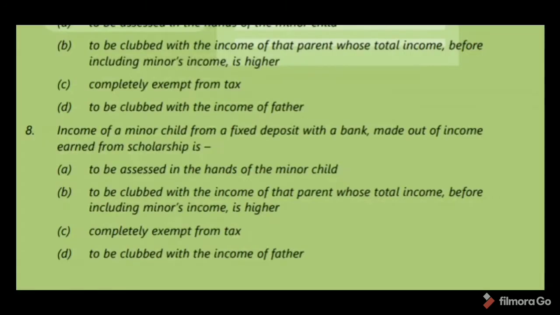See MCQ number 8. Income of a minor child from a fixed deposit with a bank made out of income earned from scholarship is to be assessed in the hands of the minor child, or to be clubbed with the income of that parent whose total income before including the minor's income is higher. Option B is correct.